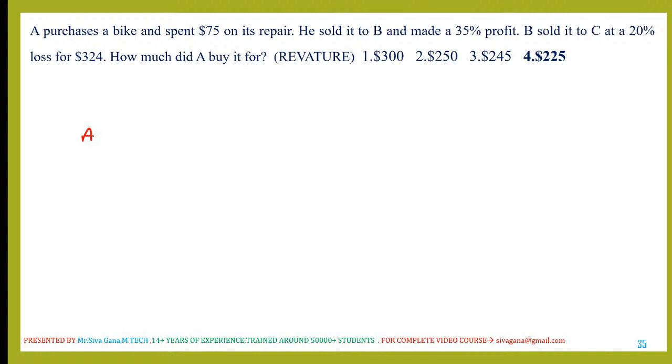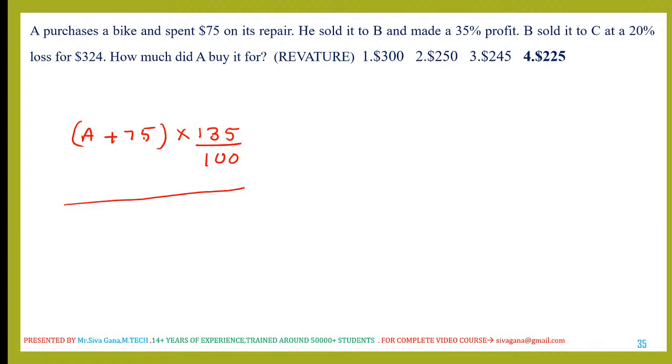Let us say A's cost price. A purchased the bike for A rupees and he spends 75 on repair. Right, this is the total cost price of A. Now he sold to B at 25% profit, so this will become 125%. Now this is the cost price of B.